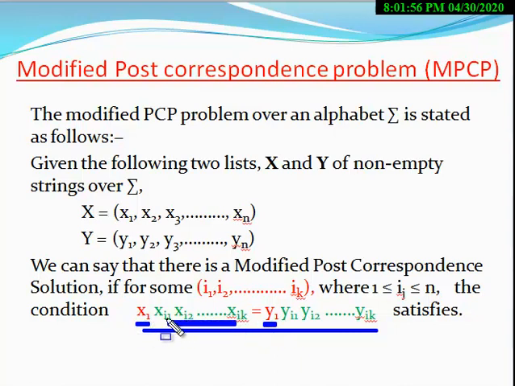This is the only difference. The remaining things will always be the same: xi1, yi1, xi2, yi2, ..., xik, yik. So if such an ordered pair exists which satisfies this condition, then the MPCP problem has a solution. If no such index sequence exists which satisfies this condition, then the MPCP problem has no solution. Okay, now let us come to the next topic.